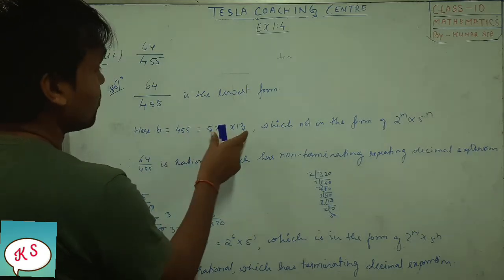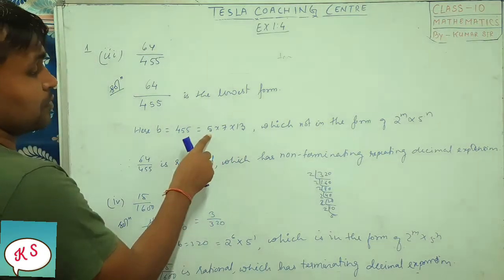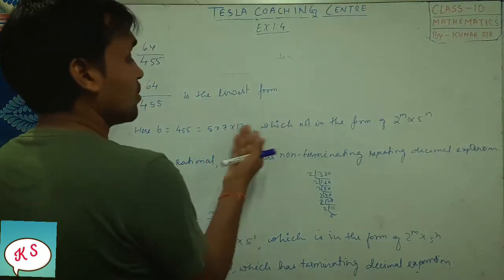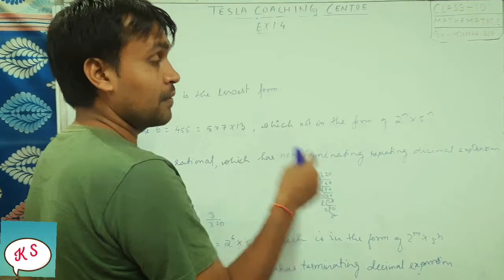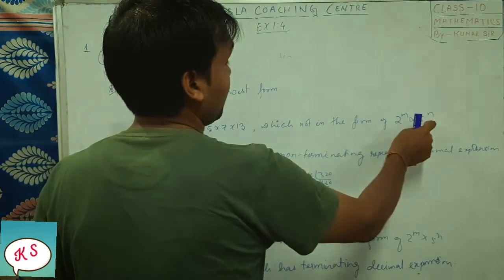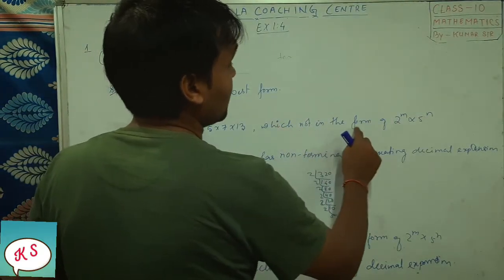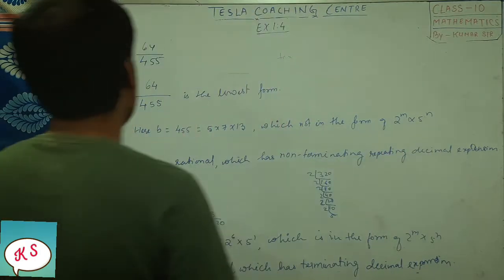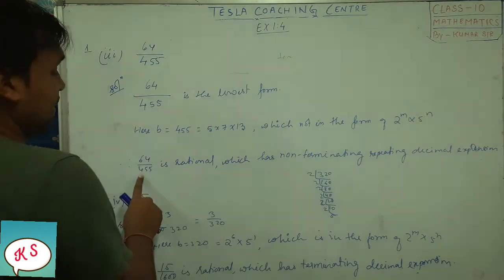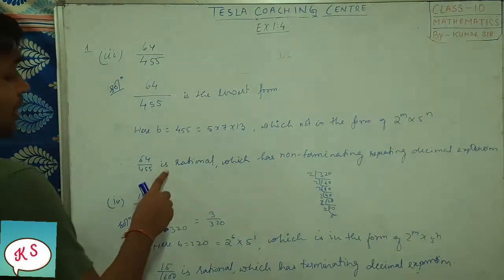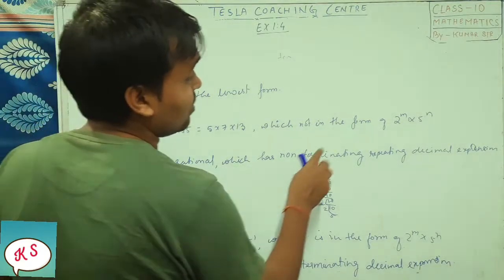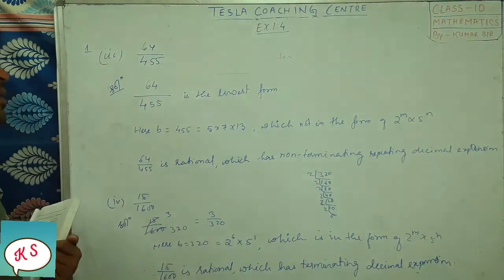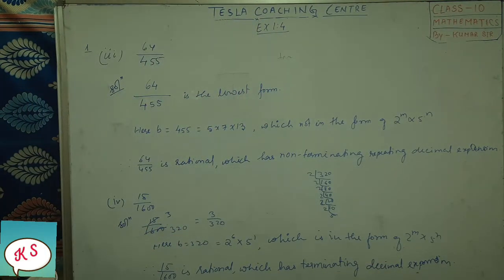455. If you factorize it, you will get 5 into 7 into 13. This is not in the form we want, which is 2 to the power m into 5 to the power n. Therefore 64 by 455 is a rational which has non-terminating repeating decimal expansions. So it is non-terminating. Okay, got it.